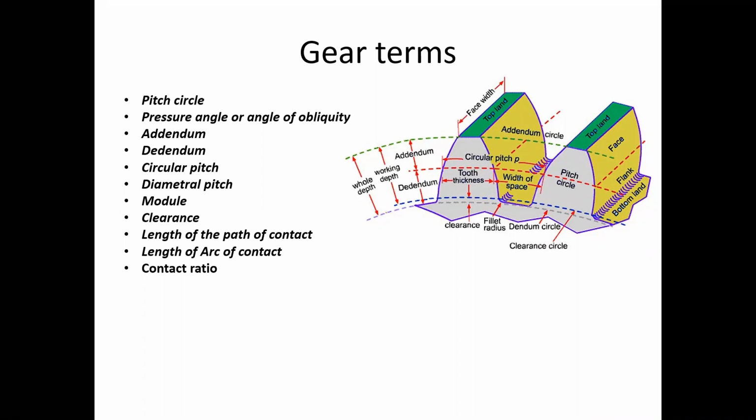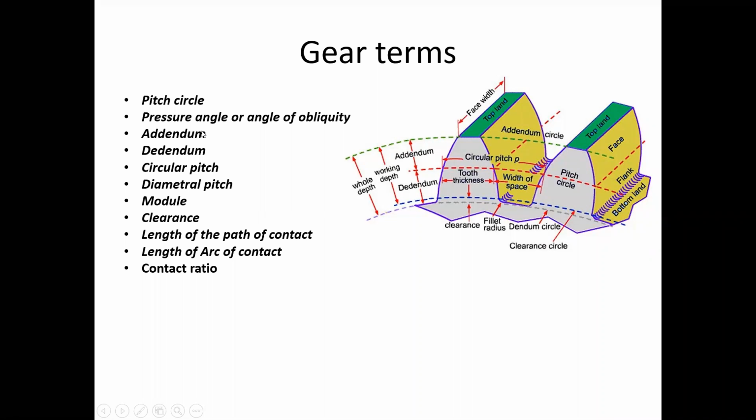The diameter is indicated by the pitch circle diameter. So what diameter you have to say is the pitch circle diameter. That is very important.